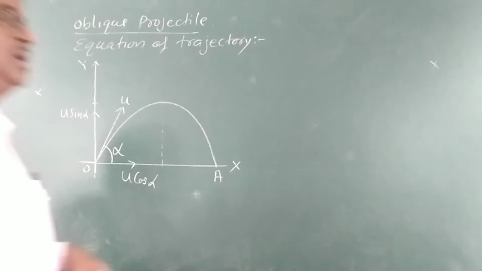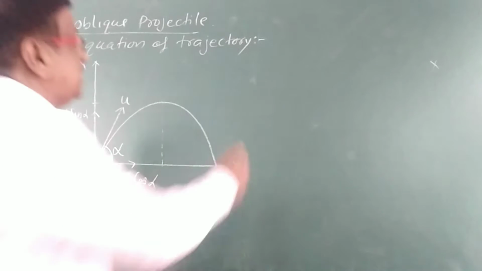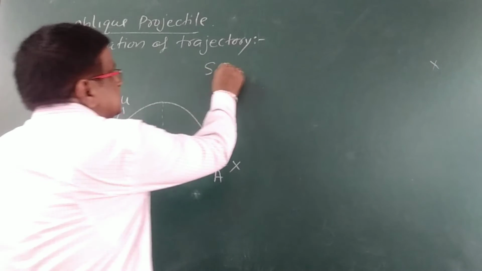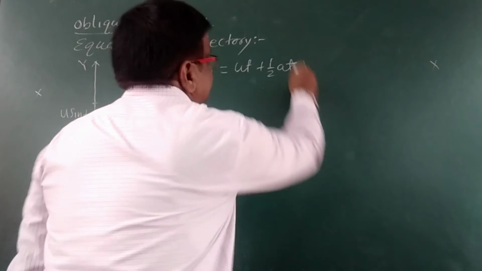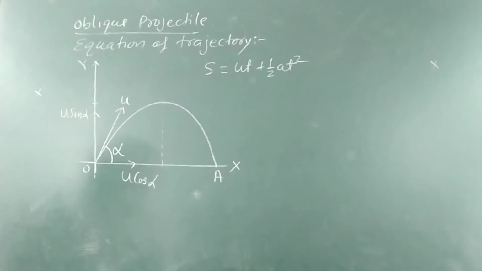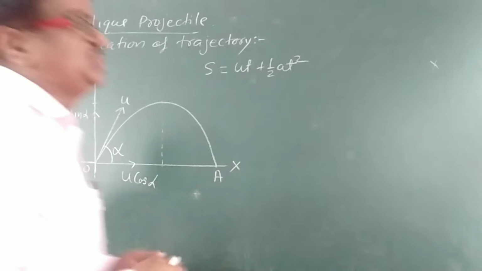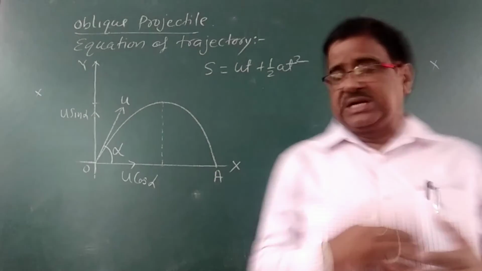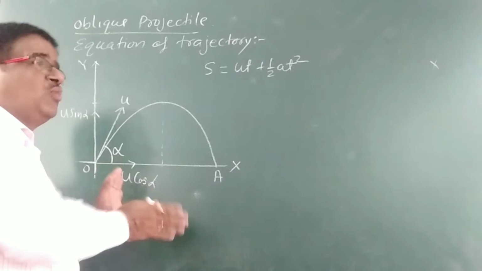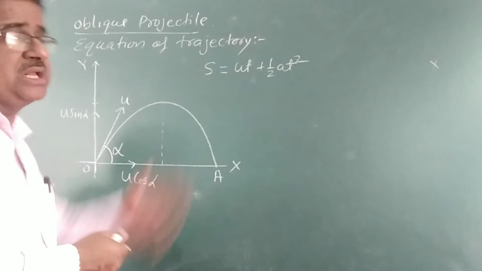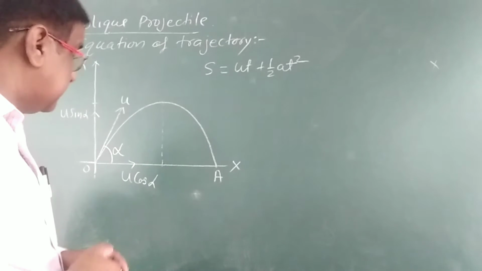So now we want to calculate the equation of trajectory. Here we will use the equation S is equal to ut plus half at square. This equation is used, and we will consider the motion of the oblique projectile along horizontal direction first, then along vertical direction, and derive the equation from it. After solving both, we will get our equation of trajectory.